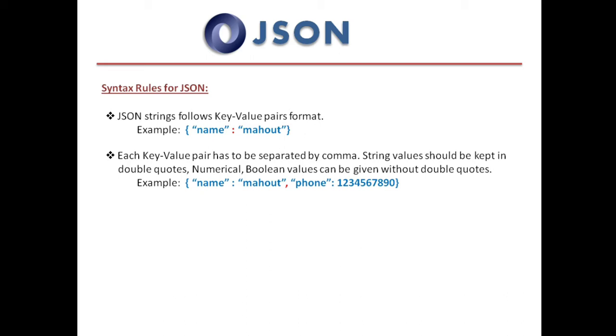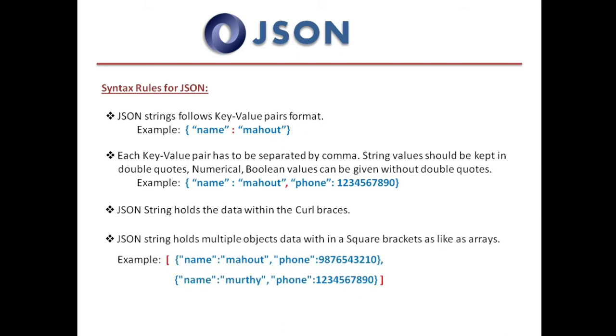And over here, if we see the name, which is Mahod, is in double quotes, and the phone number, which is a numerical value, is not in double quotes. Why? Because in JSON, for the string values, we should pass the value in double quotes, and the numeric values and boolean values we need not put in double quotes. And a JSON string holds the data within the curly braces, as we are showing in the two examples. And also this JSON string can hold multiple objects data.